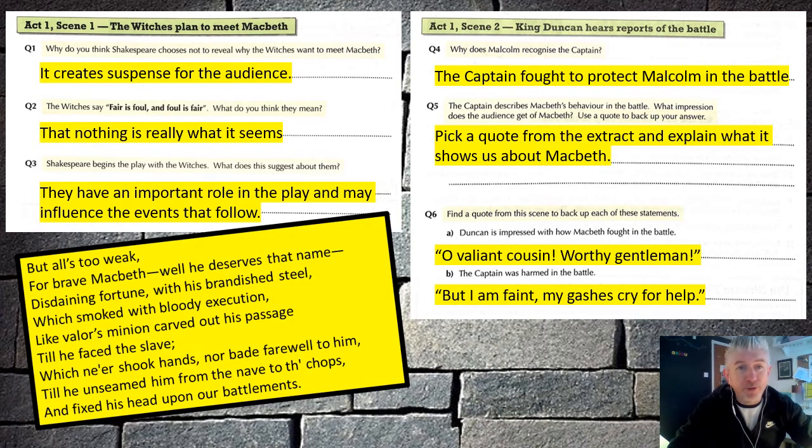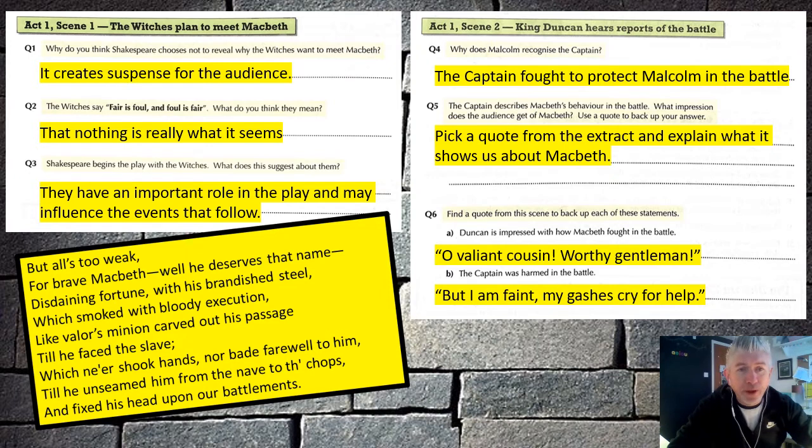Okay, answers. So question 1, it creates suspense for the audience. That's why the witches don't reveal why they want to meet Macbeth. Creates a bit of suspense, what's called an enigma code. An enigma code is when the audience don't fully understand why or what's going on, and it gives them a reason to stay engaged with the text to find out the answer.